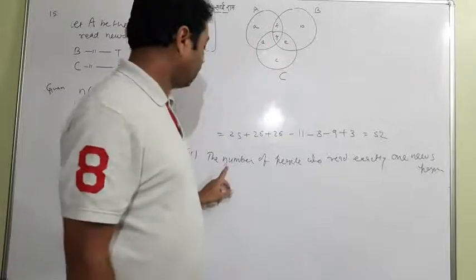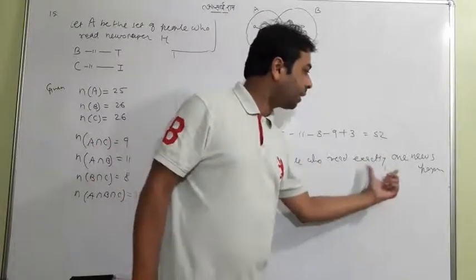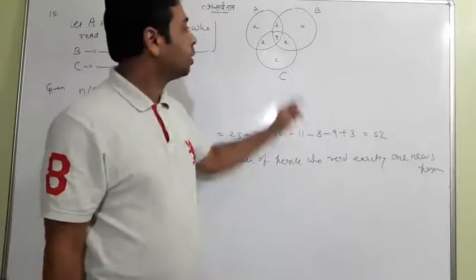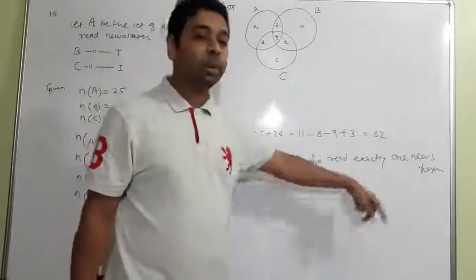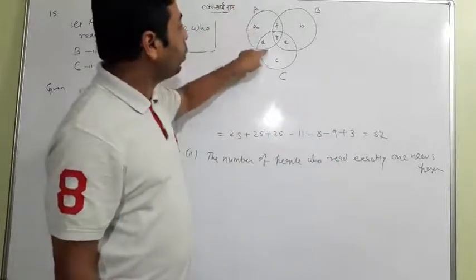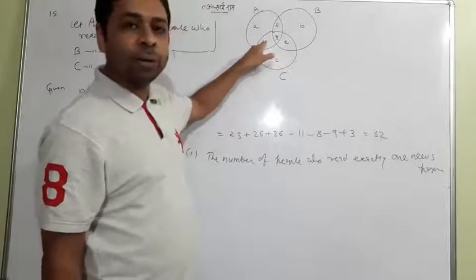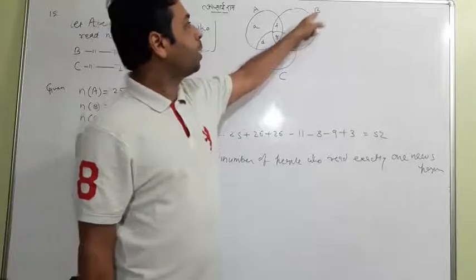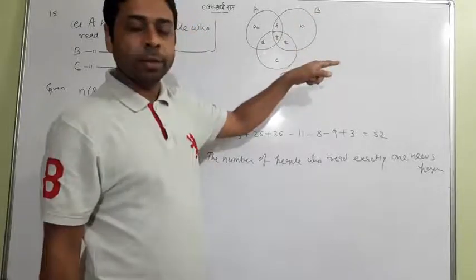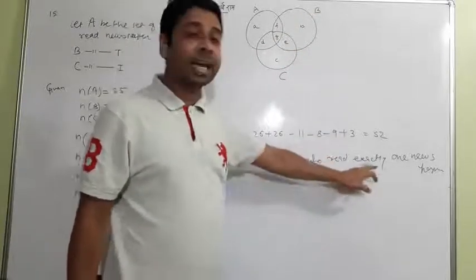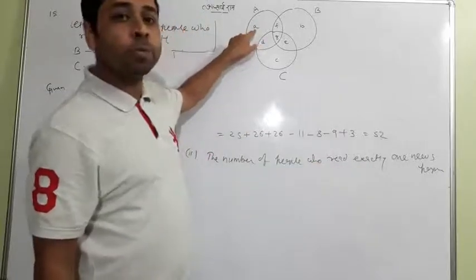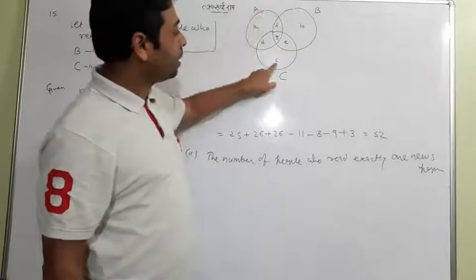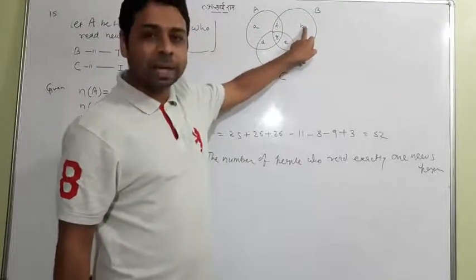So what we asked is the number of people who read exactly one newspaper. What do you think exactly means? Yesterday it came as C only. Exactly one means, if you talk about whole A, F, G and D are somewhere common. If you talk about whole C, D, G and E are somewhere common. And about B, F, G and E are somewhere common. But if you talk about exactly, then small a shows exactly A newspaper, small c is exactly C, and small b is exactly B.